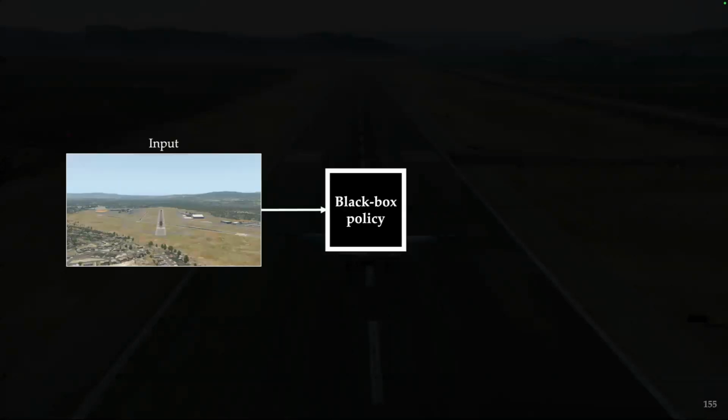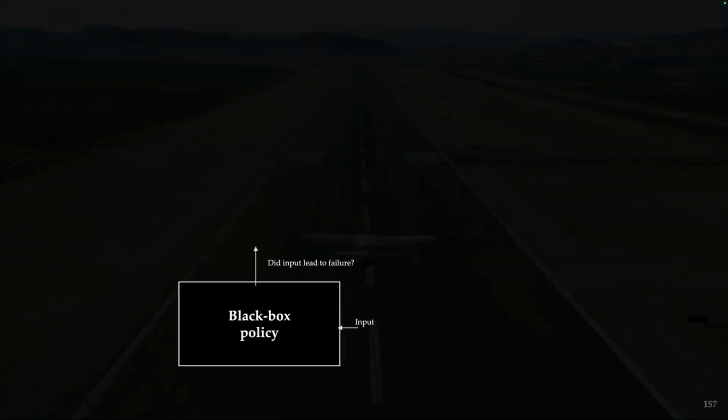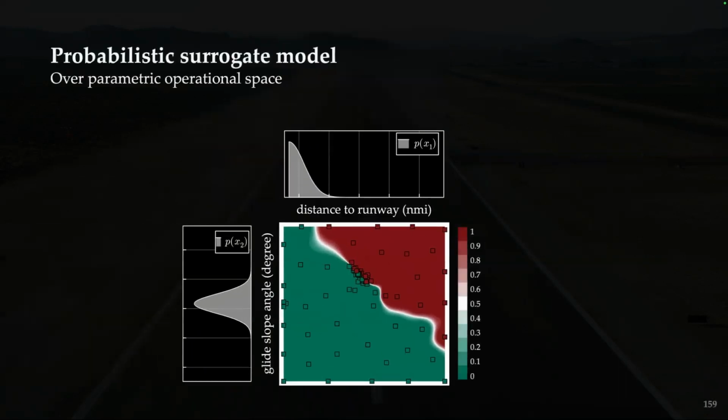We pass in inputs, which could be a photo of the runway, and then we get an output that's just a Boolean that says true or false, did this lead to a failure? We can then use those outputs to fit a probabilistic surrogate model where each of these points is from some parametric operational space, where say we have glide slope, which is the angle at which you're coming in on an approach to land, as well as distance to runway, which is a proxy for when the system would be active.